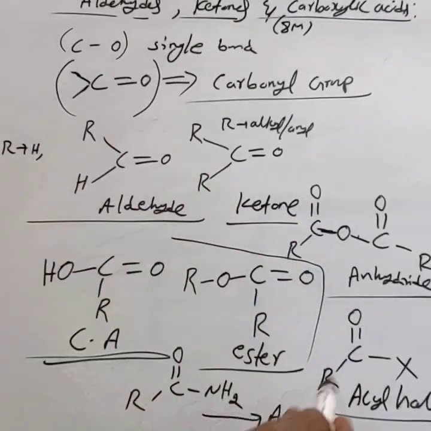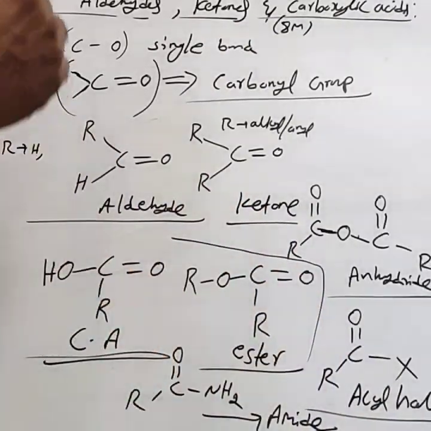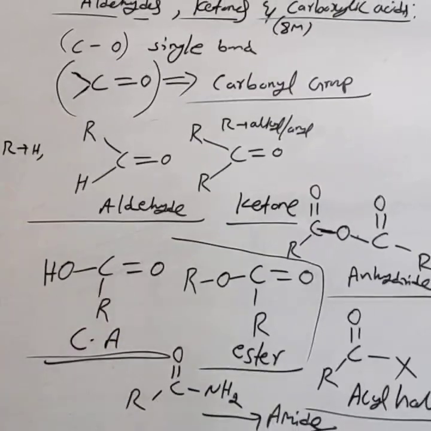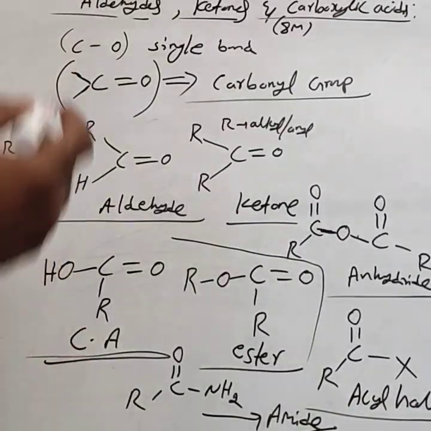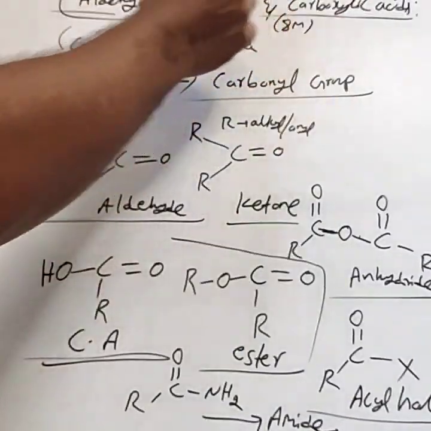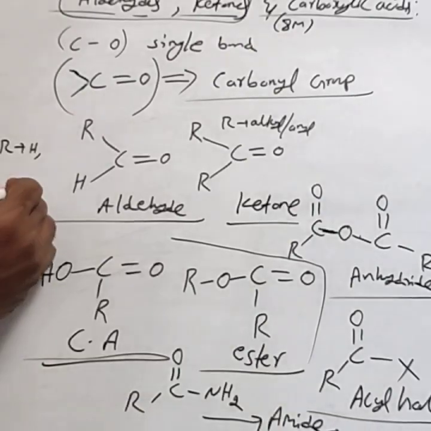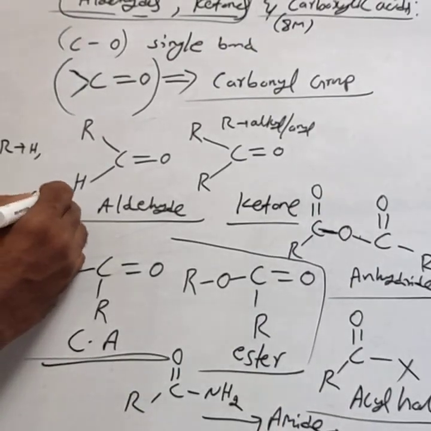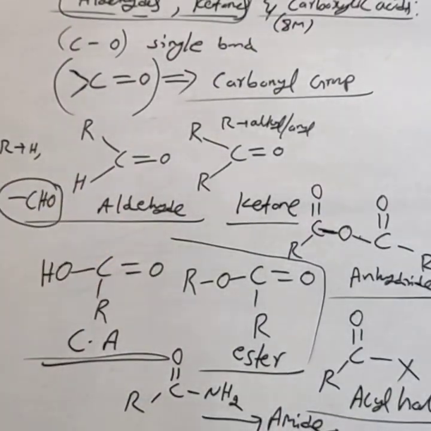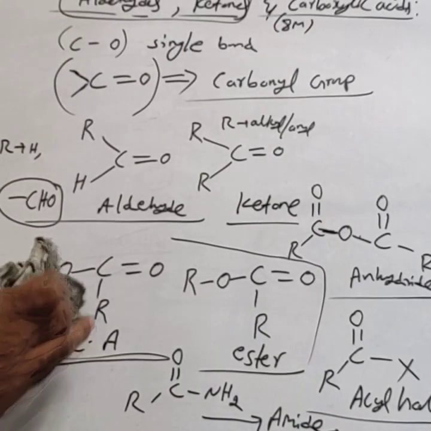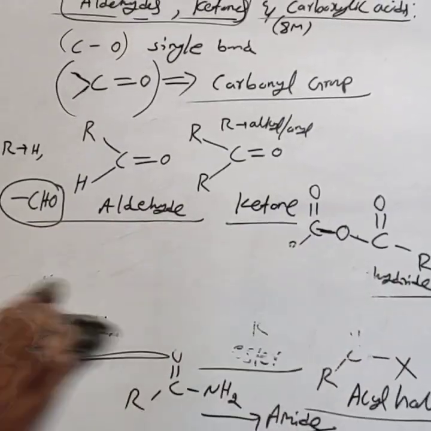These are all very important organic compounds. In this chapter, we are using all these compounds, so you have to be familiar with them. First, consider aldehydes and ketones. Aldehydes are the class of organic compounds which contain the aldehydic functional group, CHO.